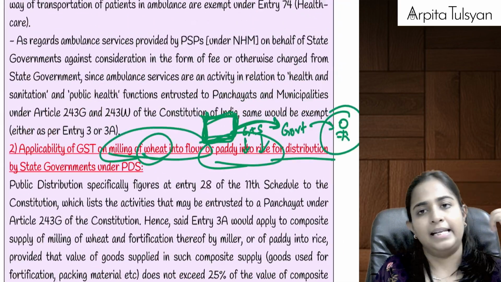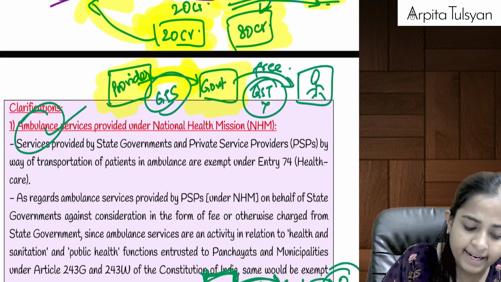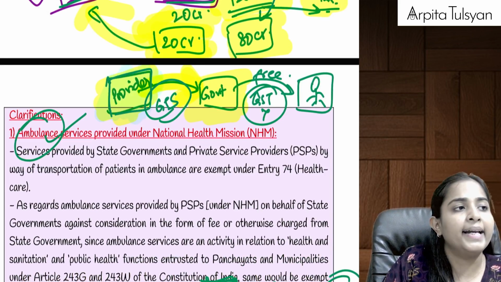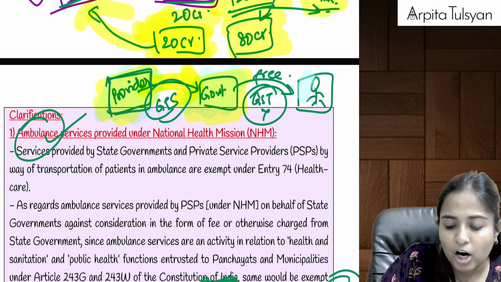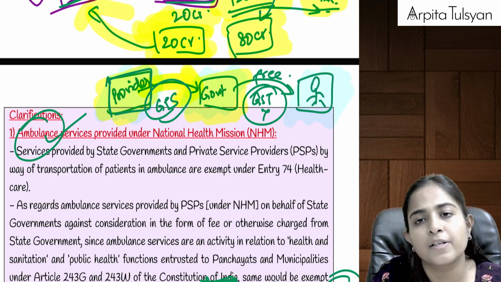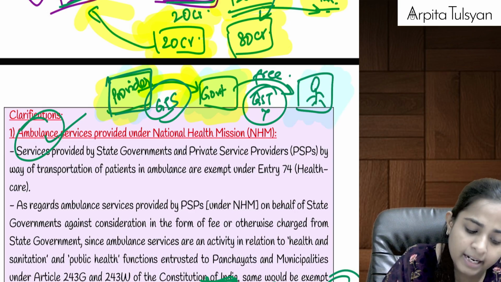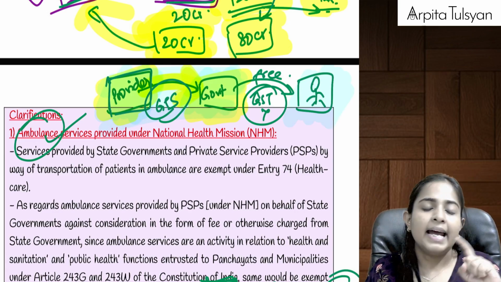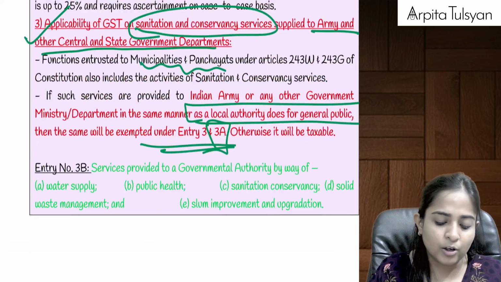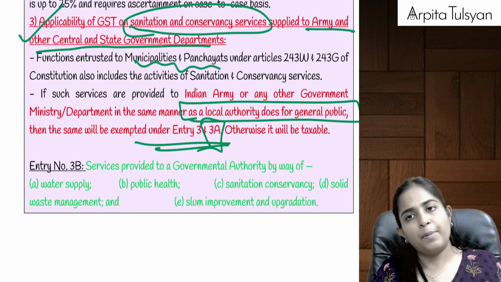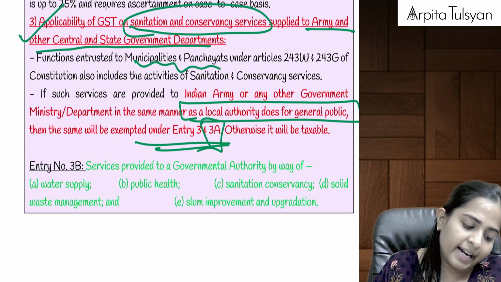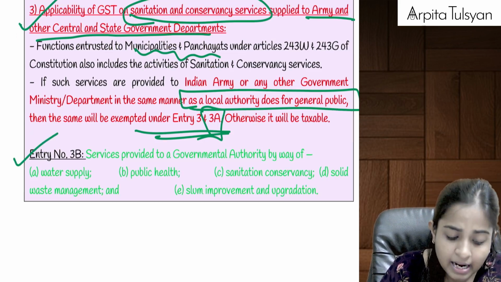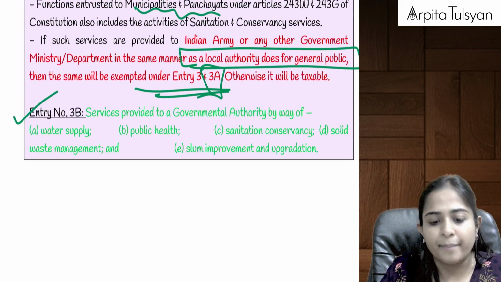Right? So basically, see, if we are providing any services to the government and the government is later providing it to the public because it was the responsibility entrusted to panchayat or municipality, then when we are providing the services to the government, if it is 100% labor services, it will be exempted under entry number 3. If it includes goods plus services, maximum 25% goods, then it will be exempted under entry number 3A. Okay, then going on to the next one, that is entry number 3B, that is services provided to a governmental authority.